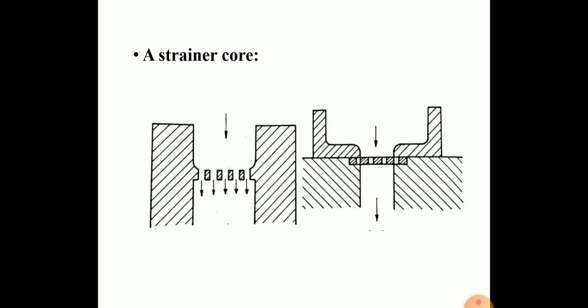Next is the strainer core. A strainer core is shown in the figure. It is a strainer or screen with many small holes. It is utilized to maintain the constant condition of flow. The strainer restricts the flow of molten metal into the sprue, thus helping in quick filling of the pouring basin, and restricts the flow of slag into the mold. It allows only clean metal to enter into the sprue. This is the strainer core.